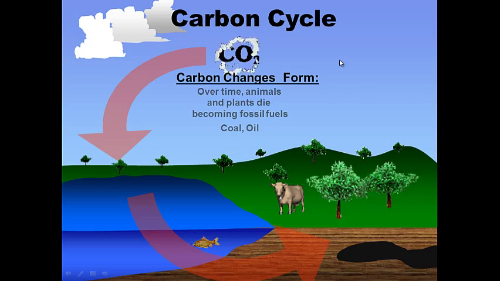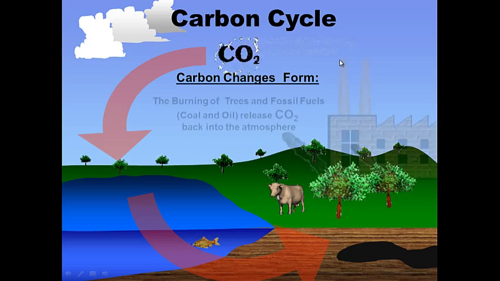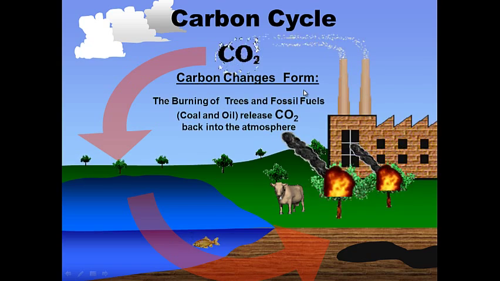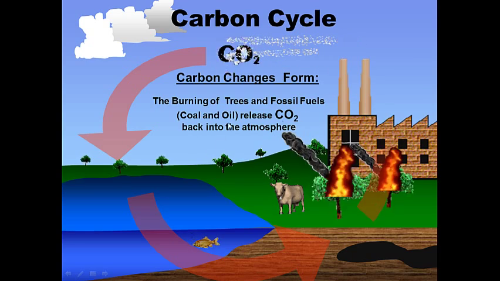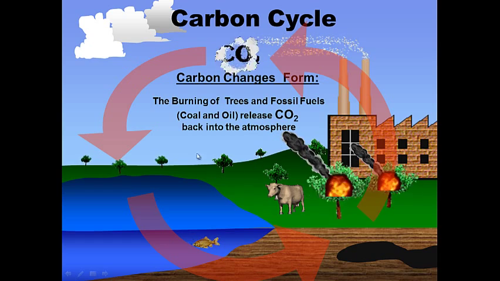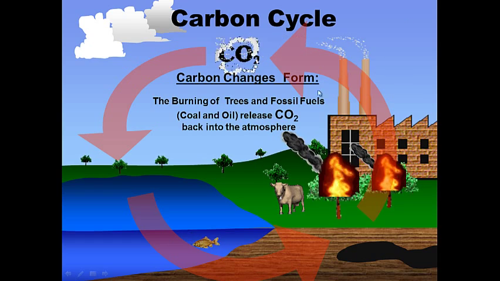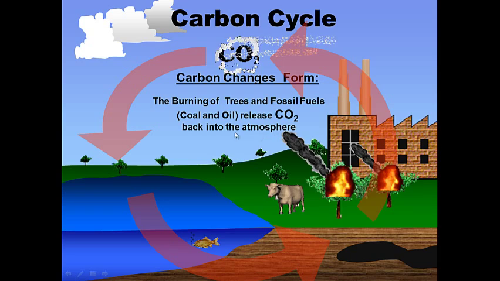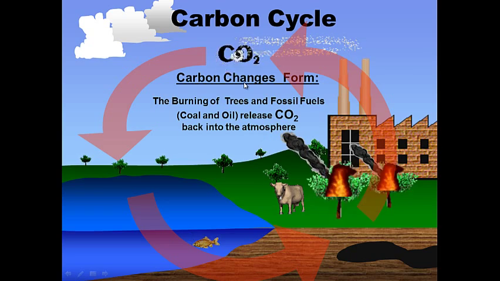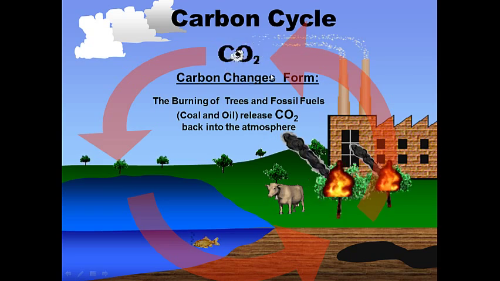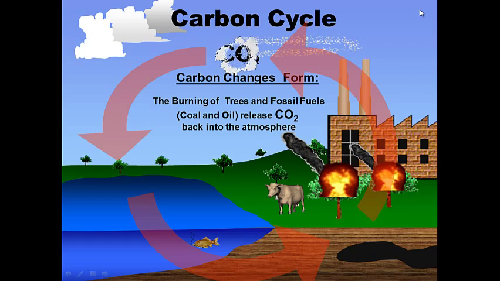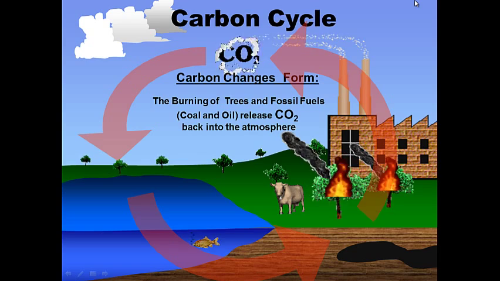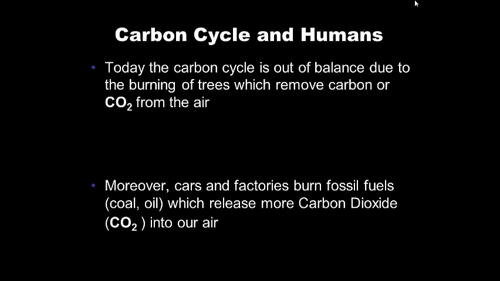The burning of trees and fossil fuels release CO2 back into the atmosphere. The burning of trees is a natural process for the most part. But the other process, by burning fossil fuels, is not. So we are releasing fossil fuels, which is therefore releasing CO2, more CO2 than we like, unfortunately.